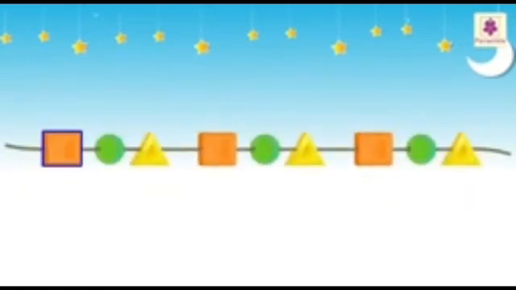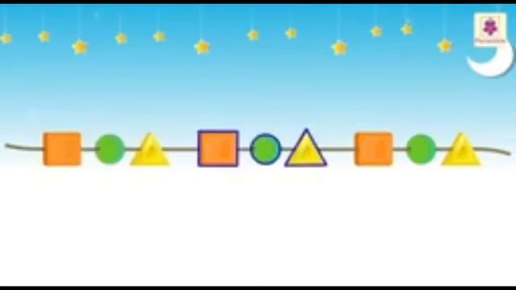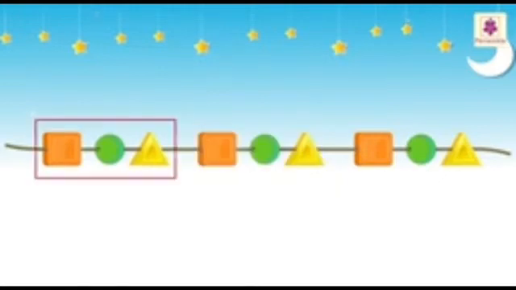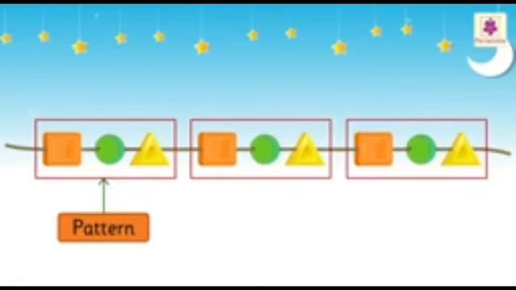We have a square, circle, triangle, square, circle, triangle, and so on. This is called a pattern as it is repeating itself.